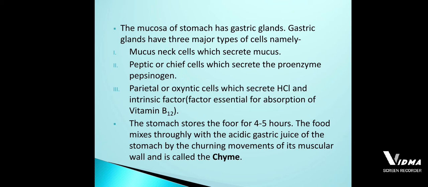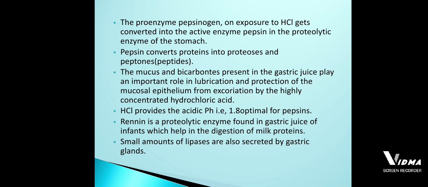Okay, so I said that the proteins are partially digested chemically inside our stomach with the help of the proenzyme, that is the proteolytic enzyme. Proteolytic enzyme means it helps in the breakdown of the proteins, that is called pepsinogen, but this will be in the inactive condition. So that inactive pepsinogen will be made into active pepsin with the help of the hydrochloric acid, which is secreted by the gastric cells called oxyntic or parietal cells.